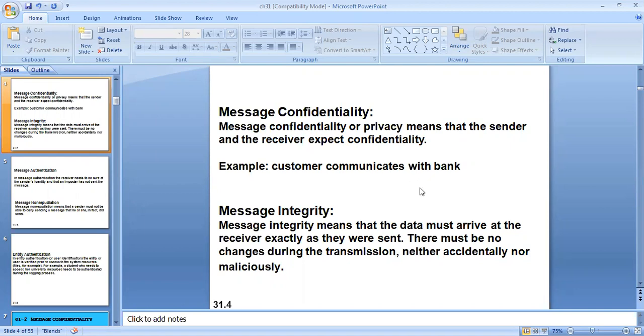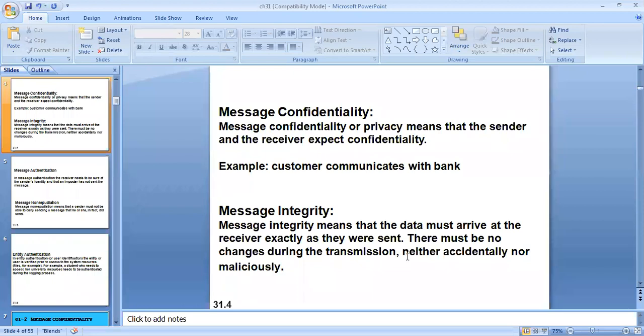Next, we have message integrity. What is message integrity? Basically, message integrity means there should be synchronization between the sender and the receiver. It means that the data must arrive at the receiver exactly as they were sent. Whatever information I send here, the same information should reach the destination.